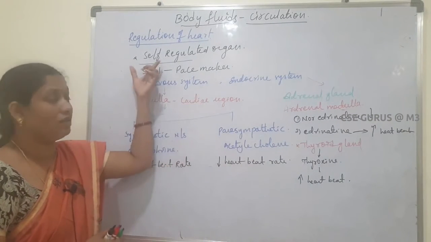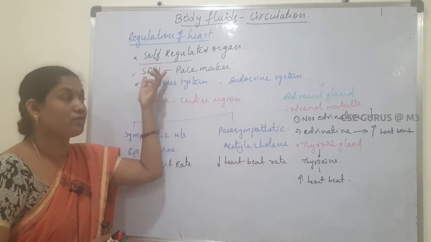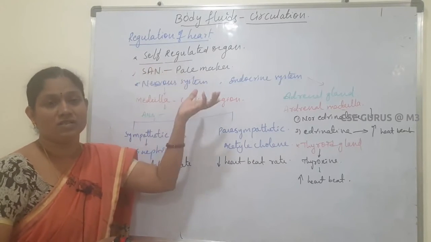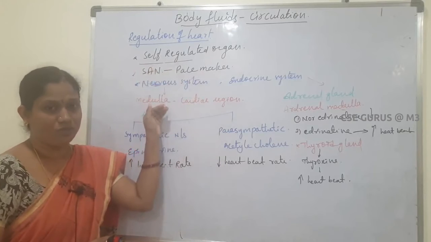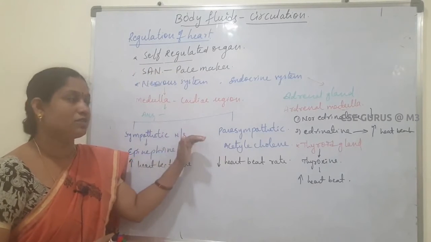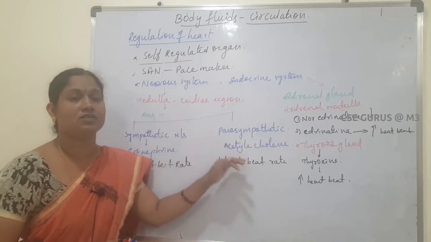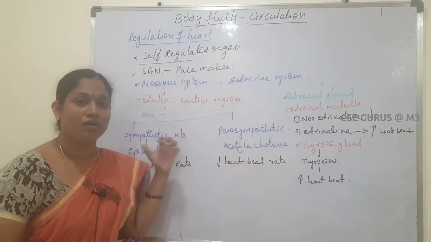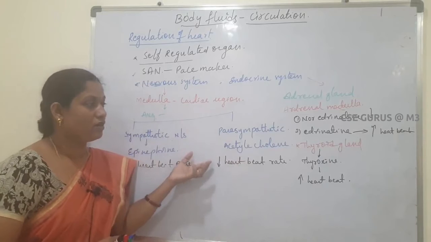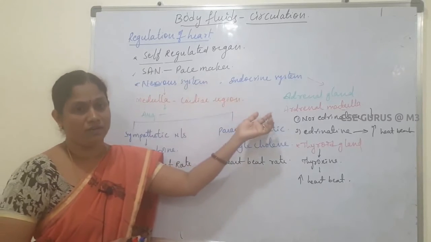Normally the heart is a self-regulated organ. It has the SA node. Through the SA node, without impulses, it can generate the action potential, which means it shows contraction and relaxation, or heartbeats. But the increase or decrease of the heartbeat rate or cardiac output depends on the nervous system and endocrine system.